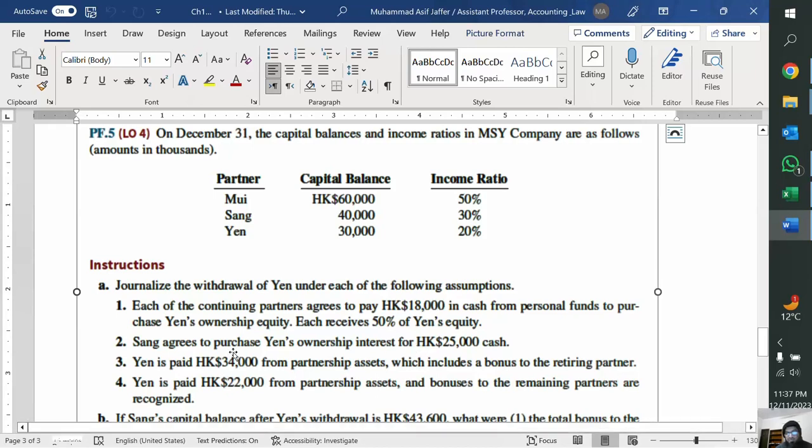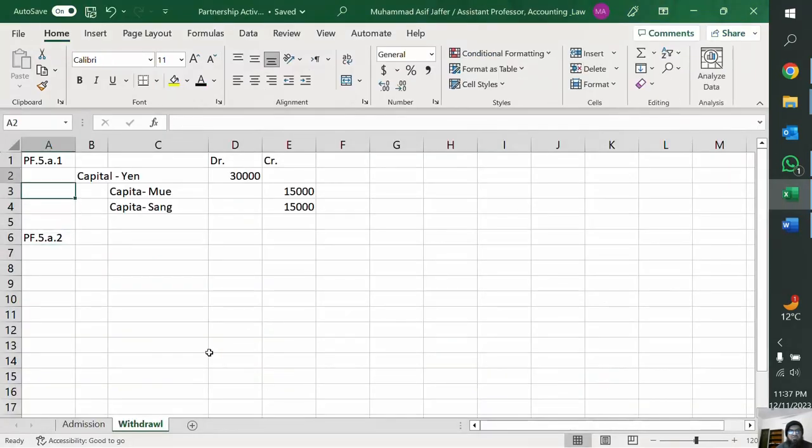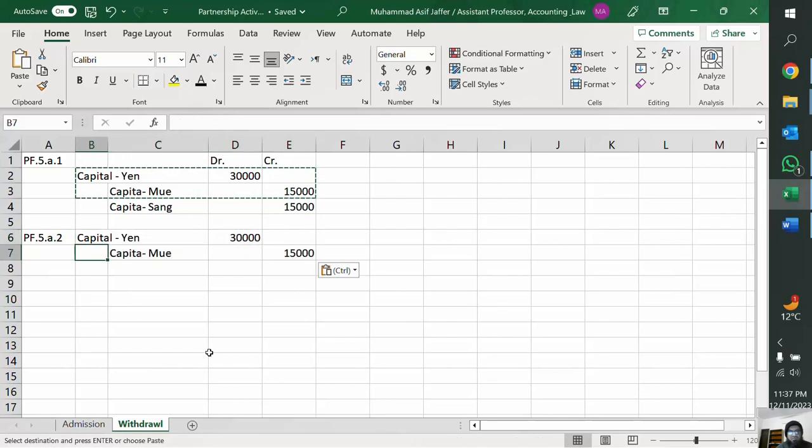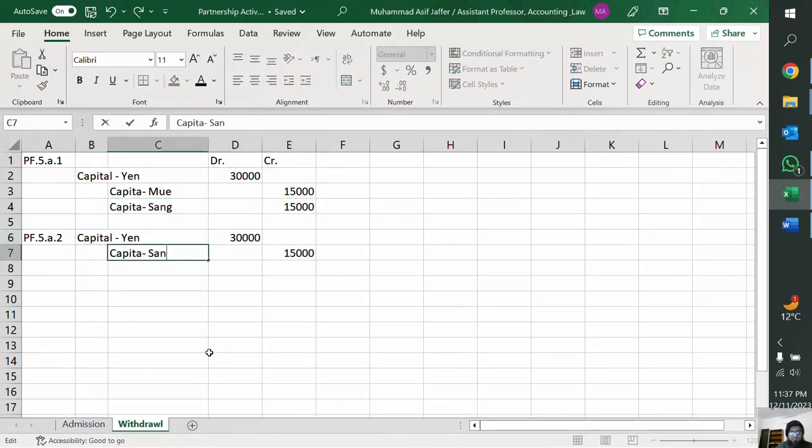So Sang agrees to purchase Yan's ownership interest for 25,000. So Sang purchases from whom? Yan, right? So that means the partnership firm has nothing to do with it. So the entire equity will be transferred to whom? To Mr. Sang, right? Because Sang is purchasing. So in this case, we will have an entry like this one, and this will be Sang. So the entire capital will go to Sang.